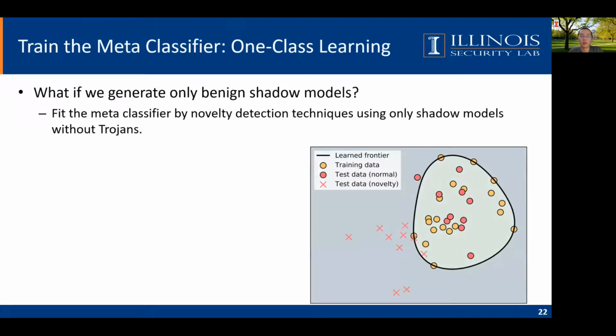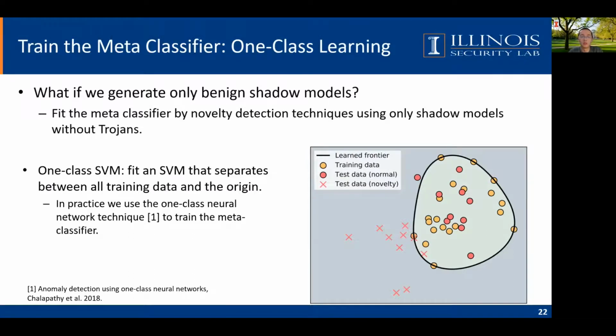We also propose another baseline method to train the meta-classifier. Suppose we do not want this jumbo learning strategy and only have benign shadow models. Then, we want to fit the meta-classifier using only benign models. And this is the novelty detection setting, and we can apply a technique such as one-class SVM. In practice, we use a variant, the one-class neural network, as the training algorithm. Using this approach, we can train the meta-classifier using only benign shadow models.